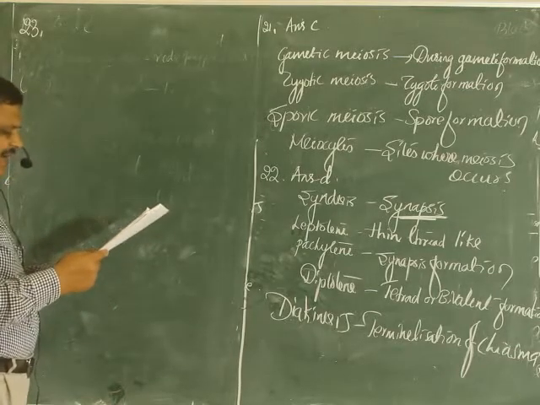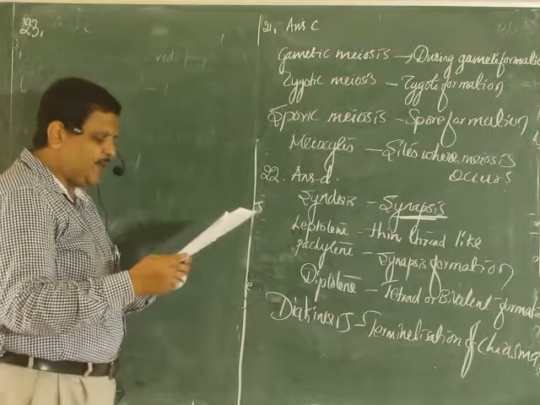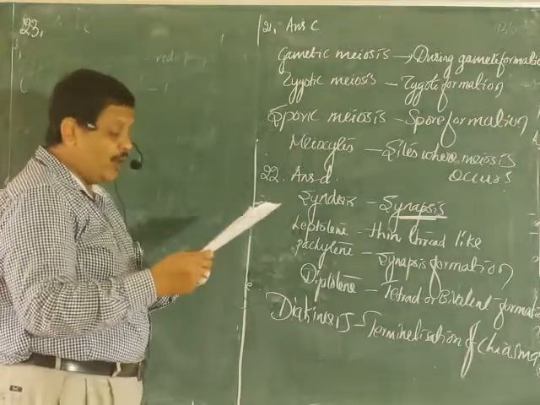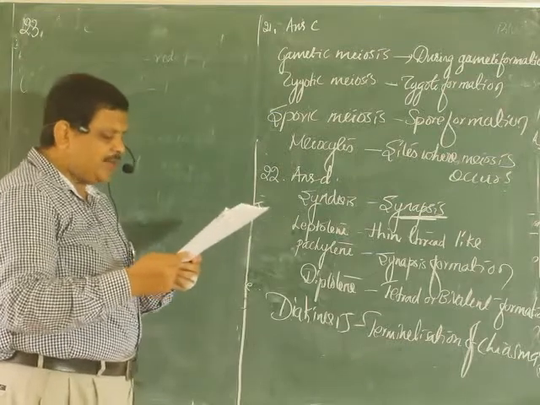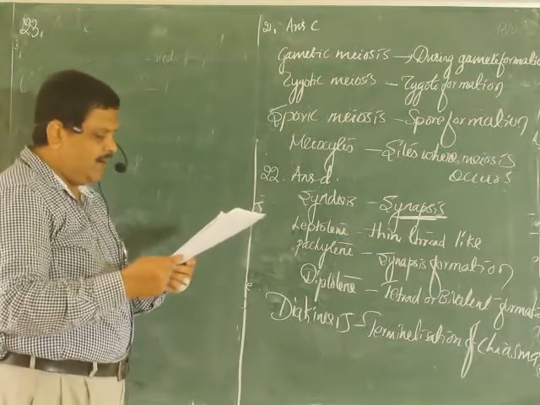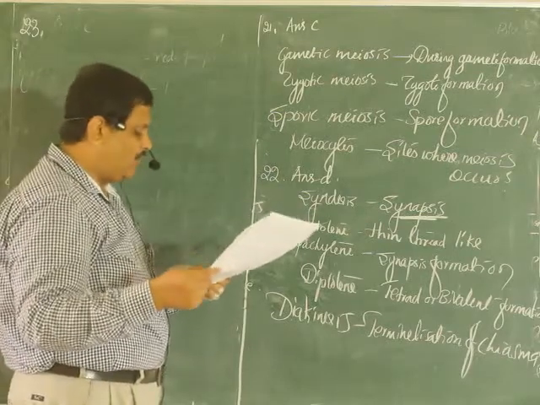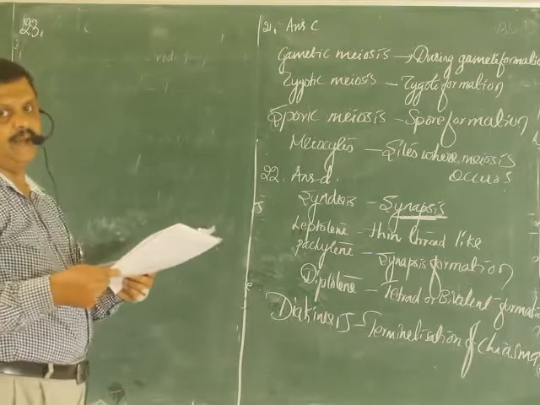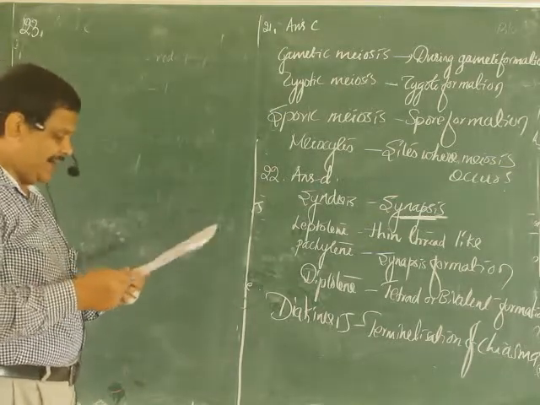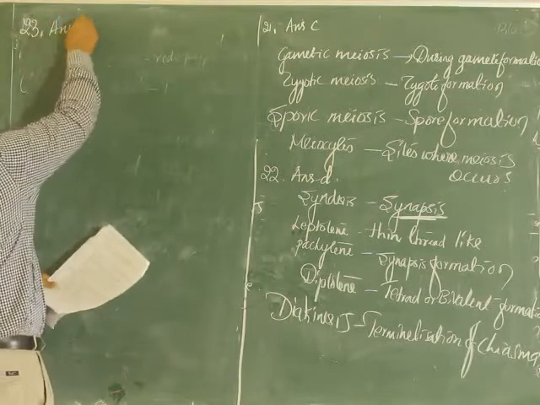Homologous chromosomes behave independently. Chromatids are separated during anaphase. Homologous chromosomes pair and form bivalent. Homologous chromosomes cross over. So you should find out which is unique to mitosis, that means which occurs only in mitosis. It is obviously option A.